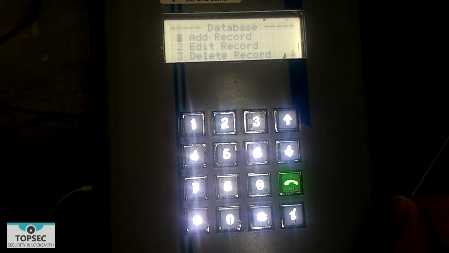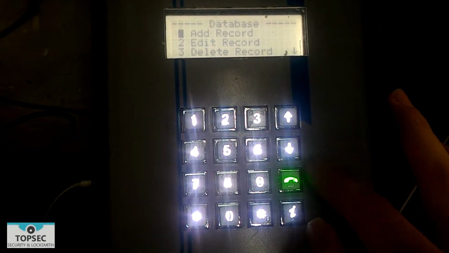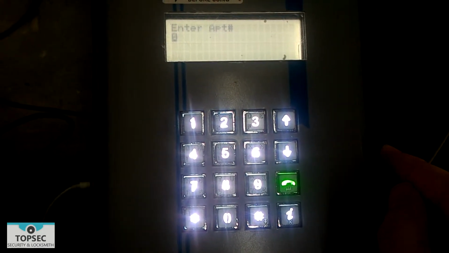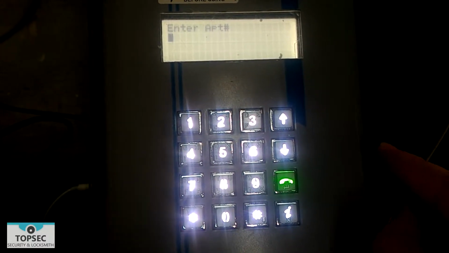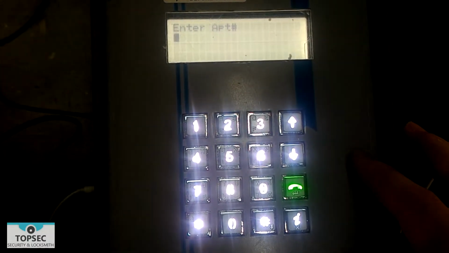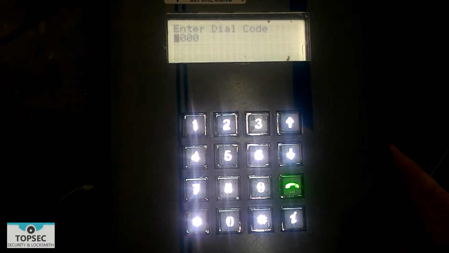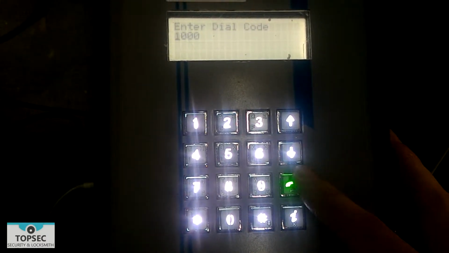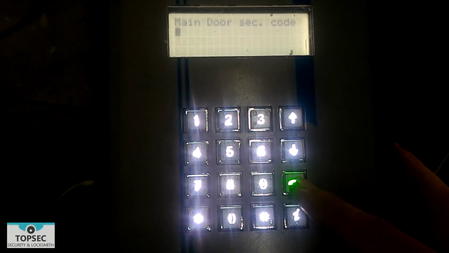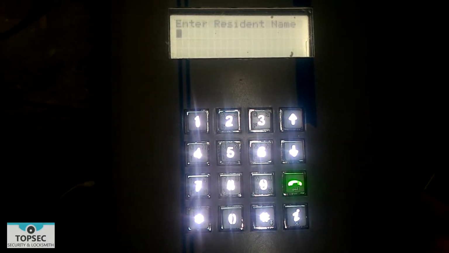To add attendant, select 1, add record. Enter the apartment number. You can leave it as default. You can also leave this as default also. Leave it as default, same thing.